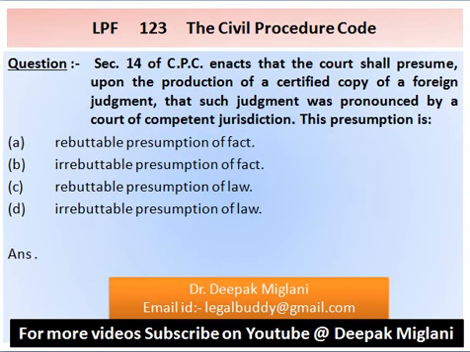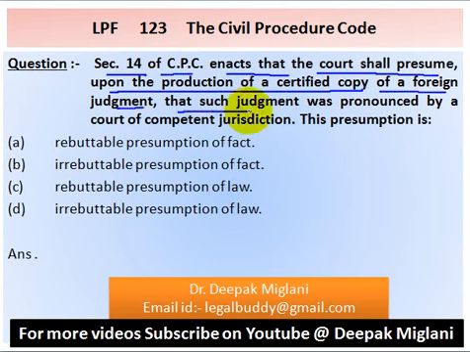Question number 123. Section 14 of Civil Procedure Code enacts that the court shall presume upon the production of a certified copy of a foreign judgment that such judgment was pronounced by a court of competent jurisdiction.